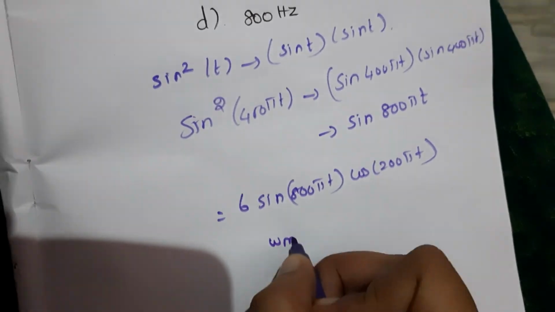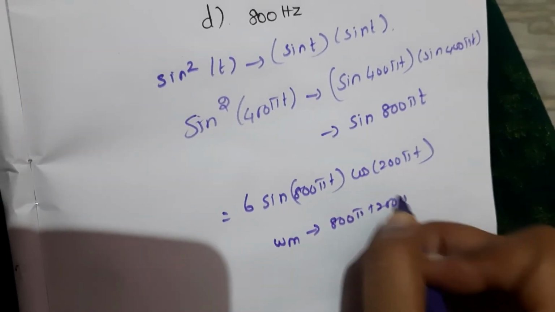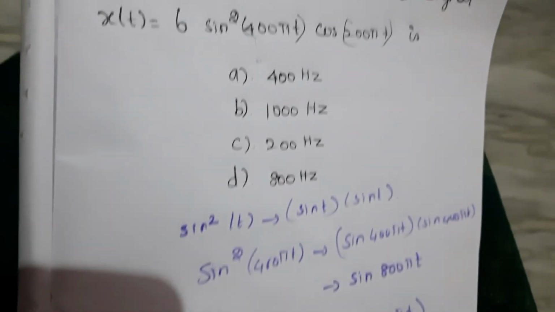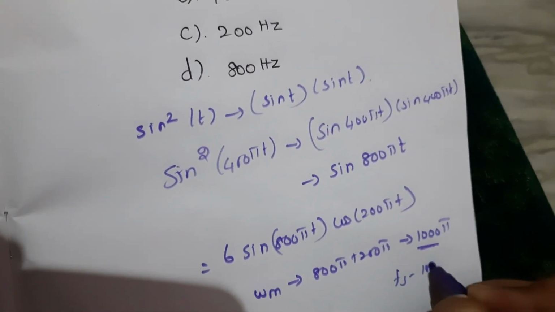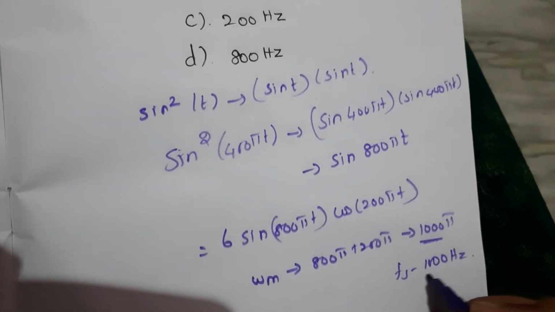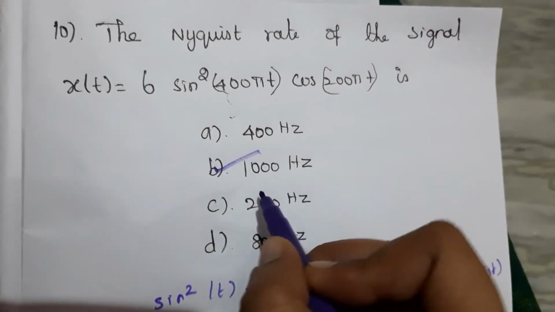So omega m becomes 800 pi plus 200 pi, so the answer is 1000 pi. Seeing this, we have to find the Nyquist rate. We can choose Fs equal to 1000 hertz, otherwise 1 kilohertz. The answer is also in hertz. So here the answer is B, 1000 hertz.